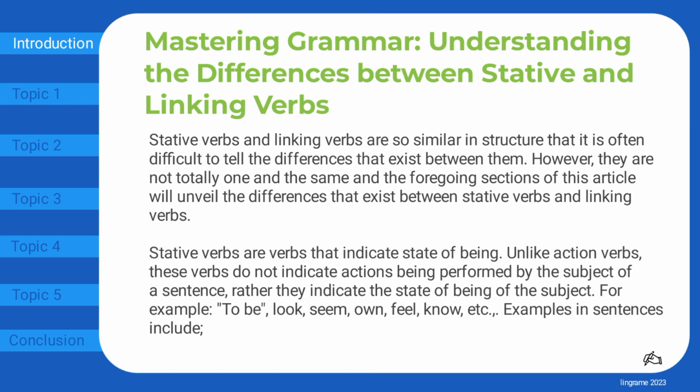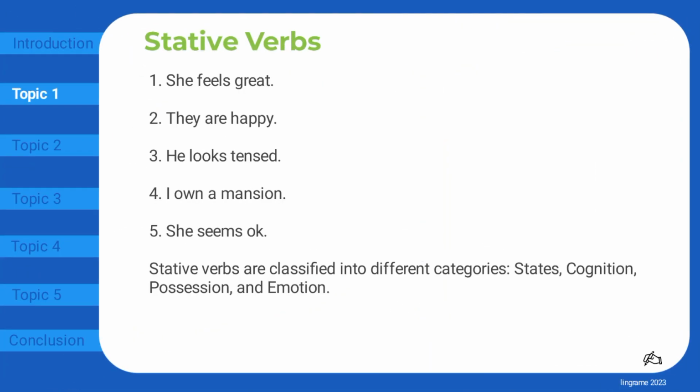Stative verbs are verbs that indicate state of being. Unlike action verbs, these verbs do not indicate actions being performed by the subject of a sentence, rather they indicate the state of being of the subject. For example, to be, look, seem, own, feel, know, etc. Examples in sentences include: She feels great. They are happy. He looks tensed. I own a mansion. She seems okay.